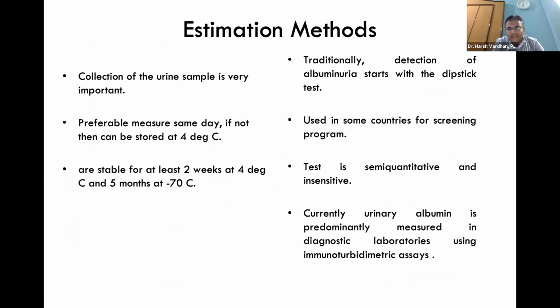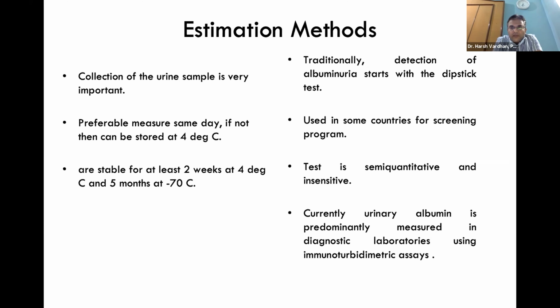The collection of the urine sample is very important. It is preferable to measure the same day, if not then it can be stored at 4 degrees centigrade. Samples are also stable for at least 2 weeks at 4 degrees centigrade and 5 months at minus 70 degrees centigrade, but ideally should not be frozen.